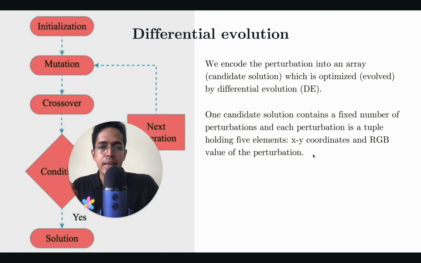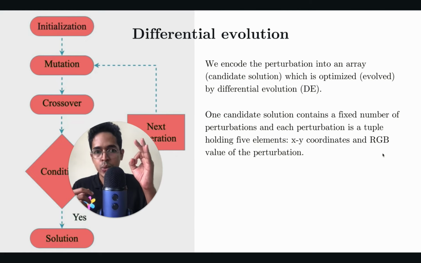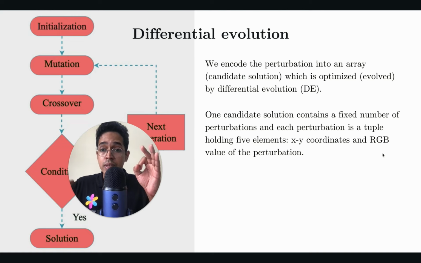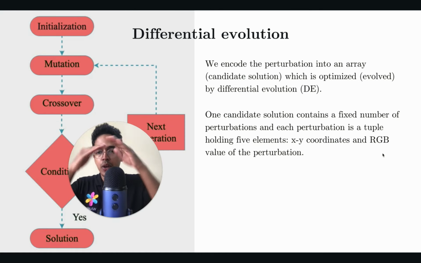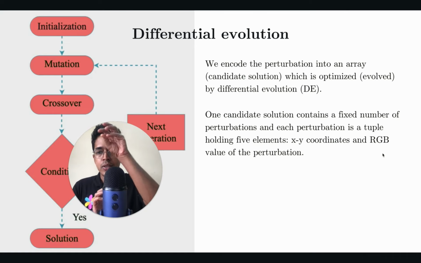And here, when they say each perturbation is a tuple holding 5 elements, x, y coordinates, and RGB value, what it means is if the pixel is a color pixel, it will have RGB, 3 values. It will also have 2 more values: the coordinate location of the pixel. Is it the 1, 1 pixel? Is it the 3, 5 pixel? Because you have an n by n image, let's say. So you have an array of pixels.